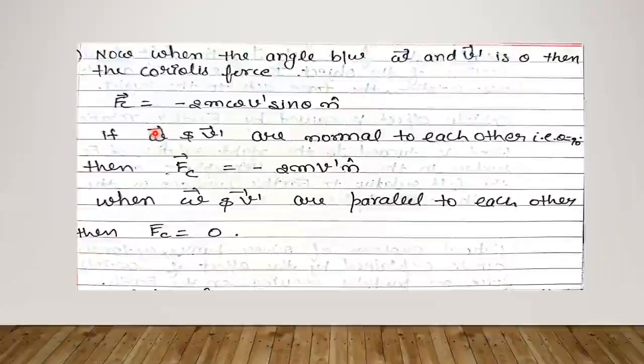And when omega and v dash are parallel to each other, then we have Coriolis force Fc equals to 0.